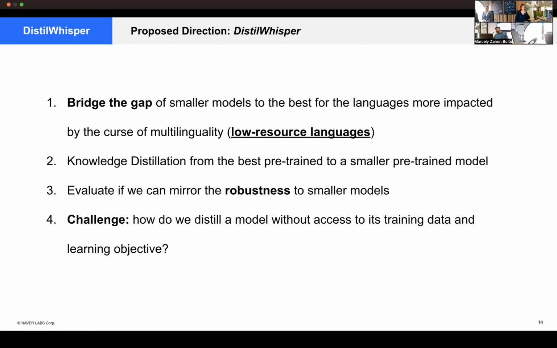And to solve that, we propose a knowledge distillation from the best pre-trained model to a smaller version of this pre-trained model. And we evaluate if we can mirror to these smaller models the robustness that this good teacher had. But this poses another challenge: how do we distill a model without knowing how it was trained, the training data and the learning objective?